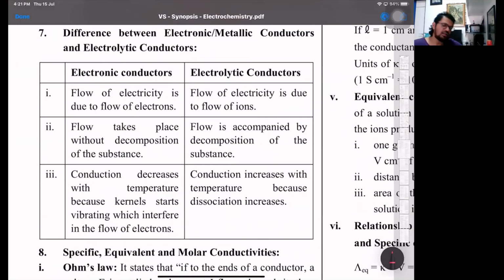So, electrolytic and electronic conductors. Here the flow of electricity is due to electrons, and there it is due to ions. Second, electronic flow is without decomposition, whereas electrolytic is with decomposition, because electronic conduction is just a force of attraction between the cations and the mobile electrons. This point is important: conduction decreases with temperature because the cations start vibrating and the attraction breaks. Here the conduction increases with temperature because the dissociation increases.